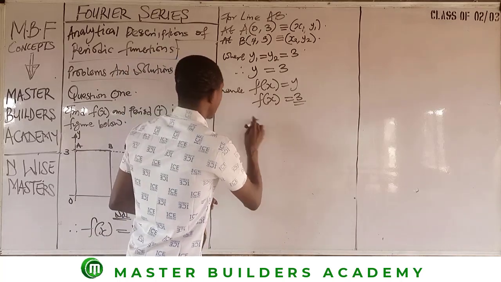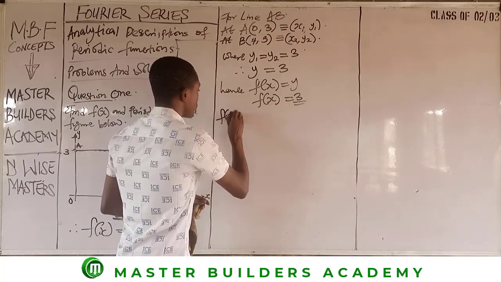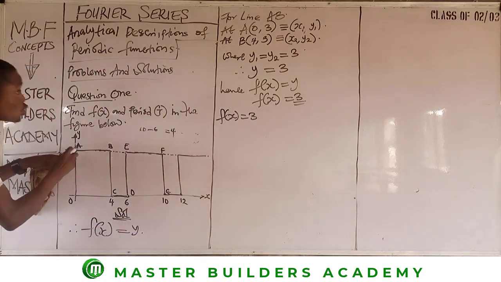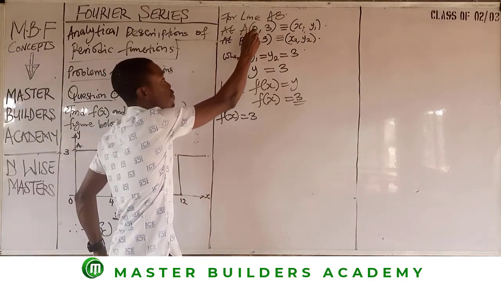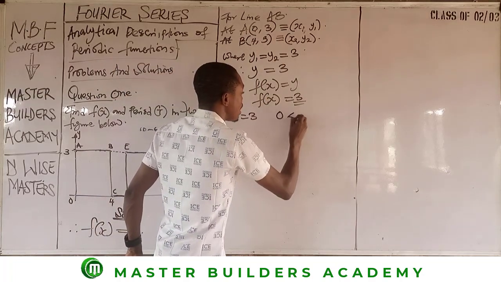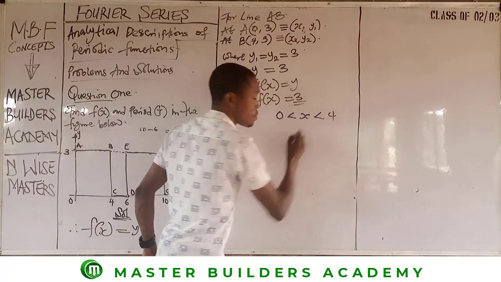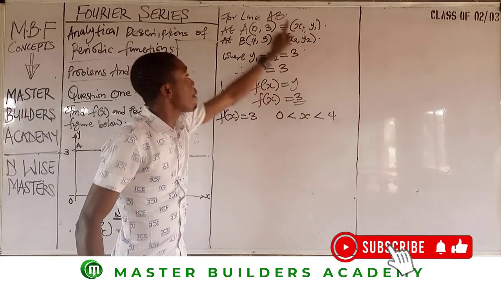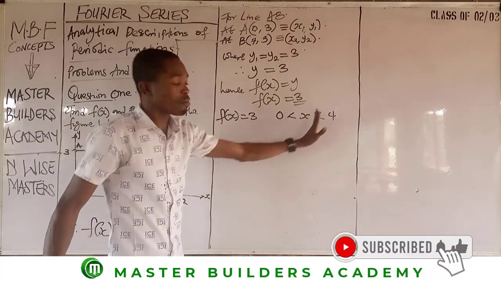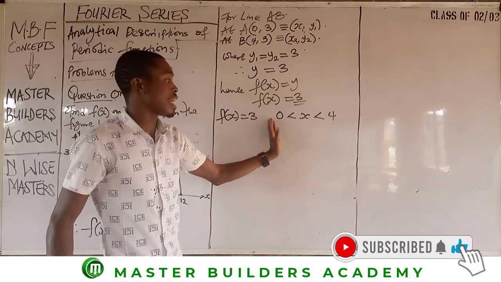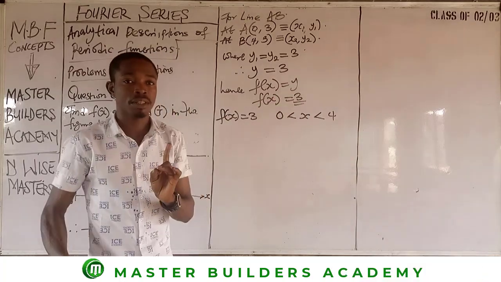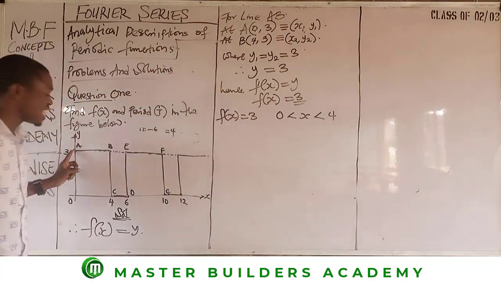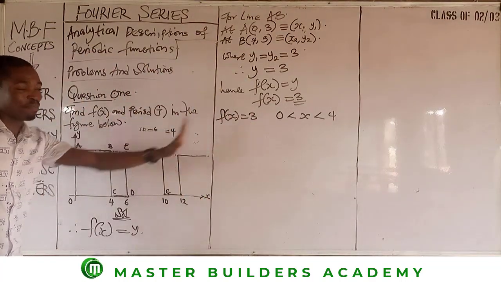Then, what do we now say? We say that f of x is equal to 3 at what interval? What is the interval? You now pick the values of x. The first value of x is 0, so 0 less than x less than 4. Don't forget, you use the values of x to take your interval between 0 and 4. So x is greater than 0 and less than 4. That's what it is. Okay? So we are done finding the equation that gave us this line.